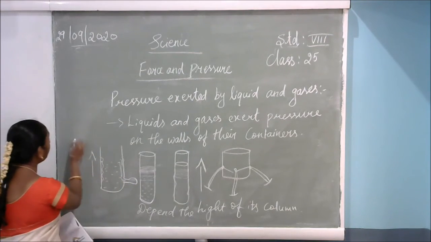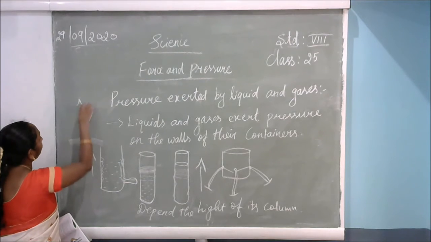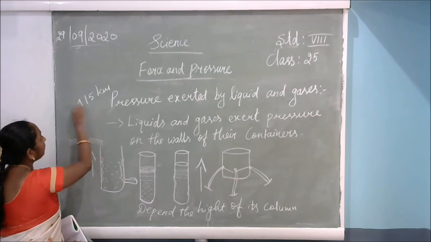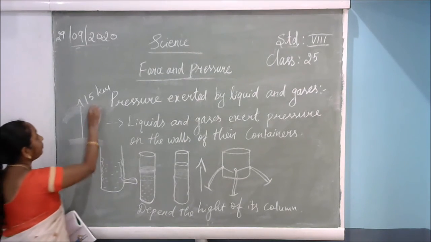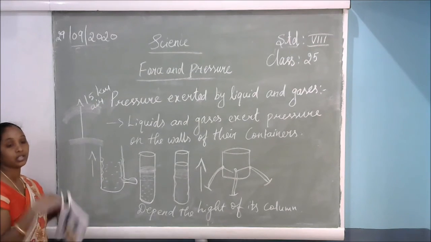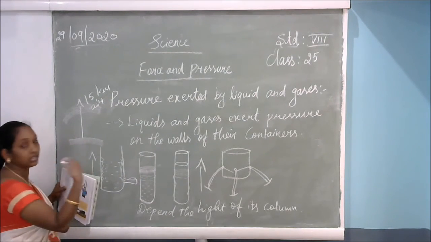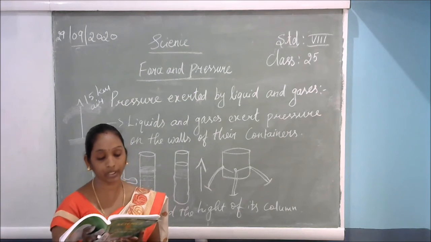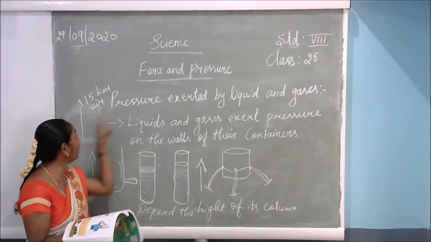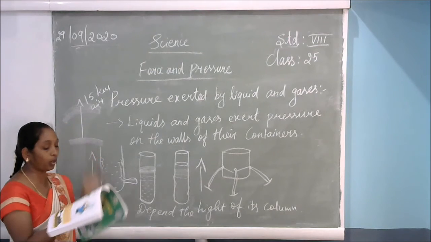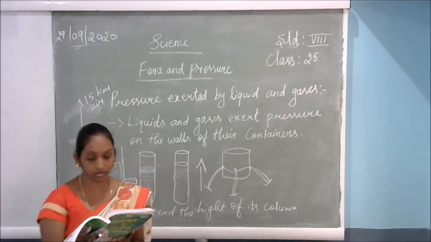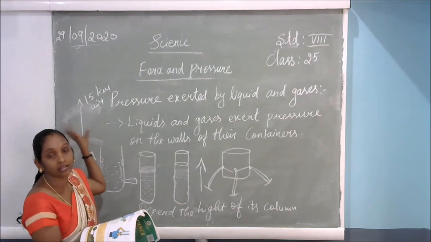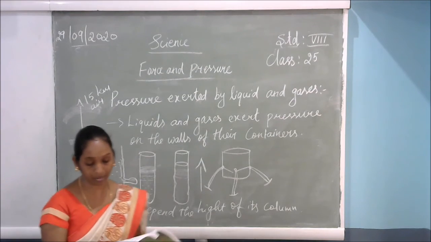For example, from the surface of the earth up to 15 kilometers, the air is present. This place is called the atmosphere, and different kinds of air are present here. That air envelops our surface, our environment. That is called atmospheric pressure. We know that pressure is force per unit area. So in that particular area, how much air pressure is there? That is called atmospheric pressure. In that unit area, the area is covered by the sum of different kinds of air. For example, the atmosphere. So that is called atmospheric pressure.